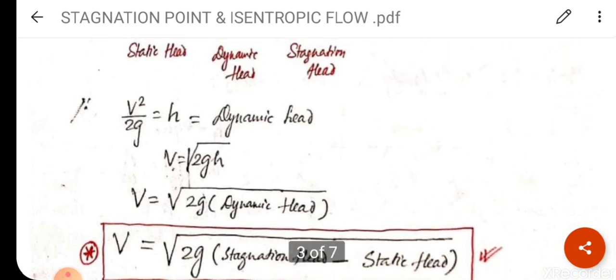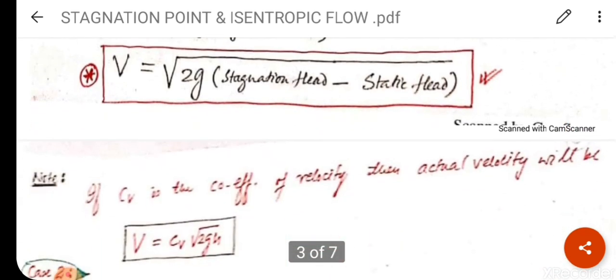After arranging, the value of dynamic head will be the stagnation head minus the static head. So in place of dynamic head, we can write V is equal to under root 2G in the bracket, stagnation head minus static head.